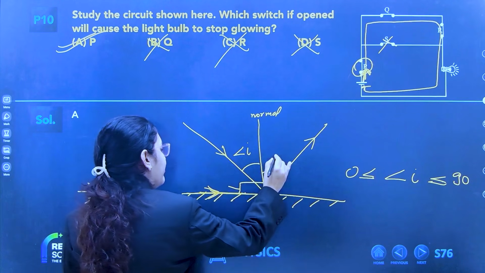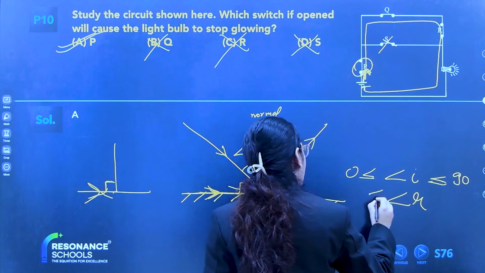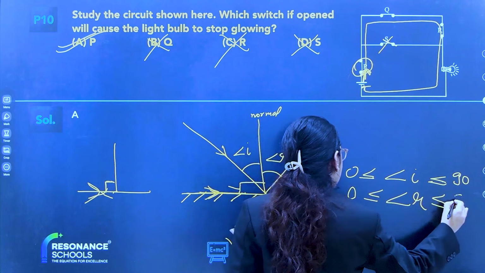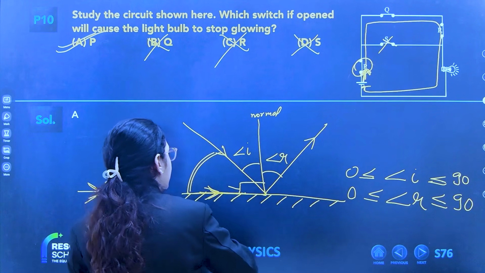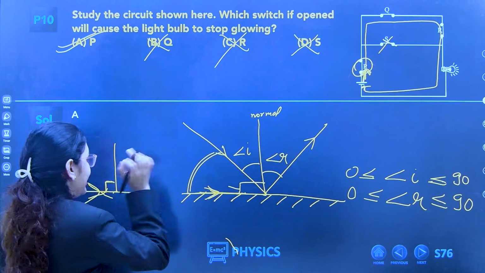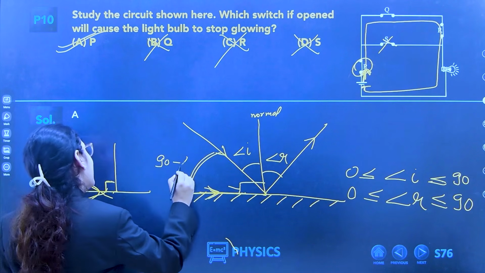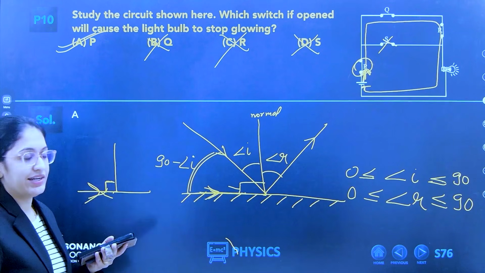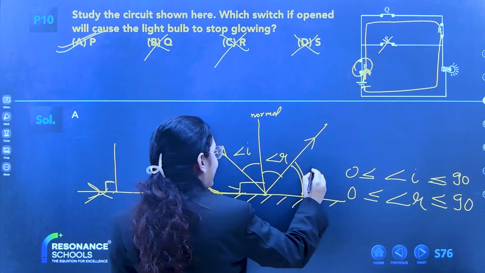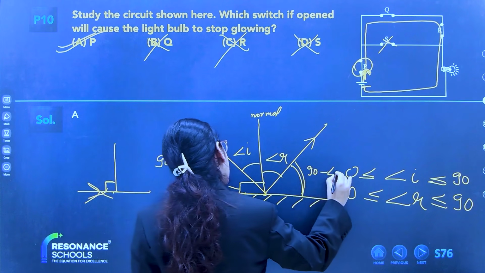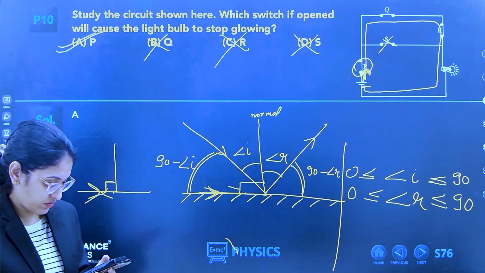So this angle will be your angle of reflection. Angle of reflection also varies from 0 to 90. Clear? This will be your glance angle of incidence, the angle between the incident ray and the mirror. It is equal to 90 minus angle I, and this will be equal to 90 minus angle R. Okay. Any doubt?